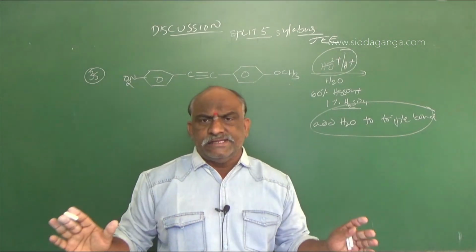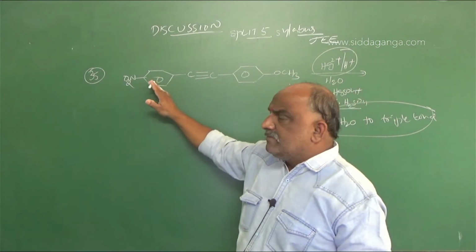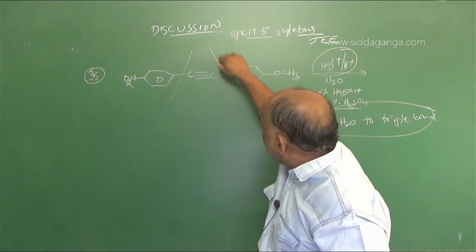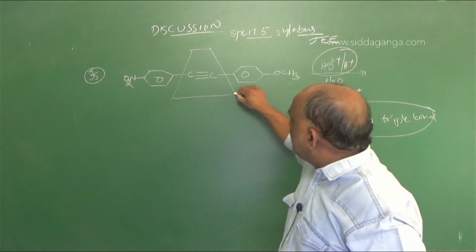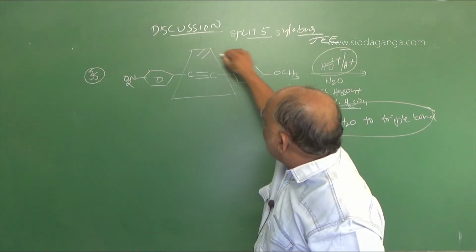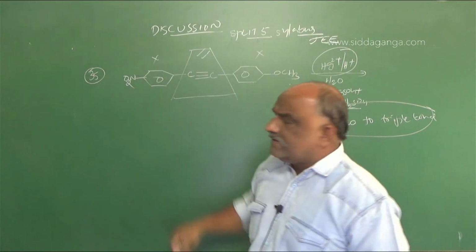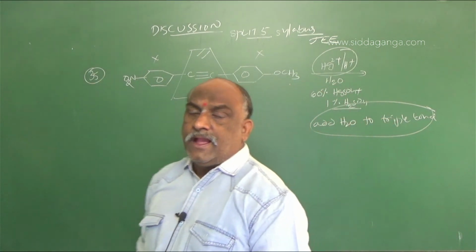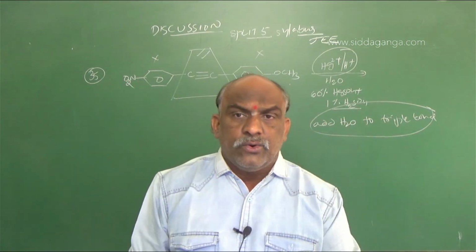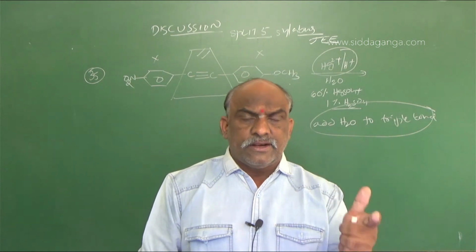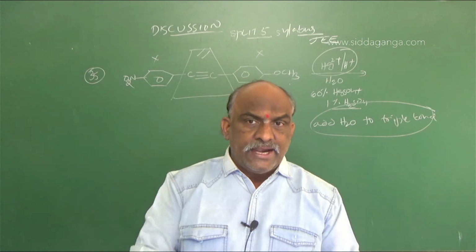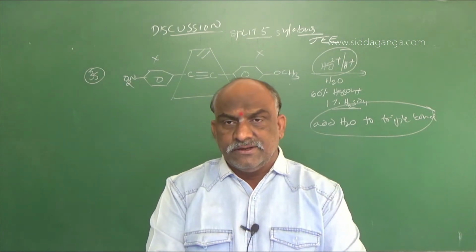There is no disturbance to the remaining functional groups. There is no change here, and no change here; changes occur only at this part. Simple, you should add water. How to add water? Water contains H plus ion and OH minus ion. Where should you add H plus, and where should you add OH minus?